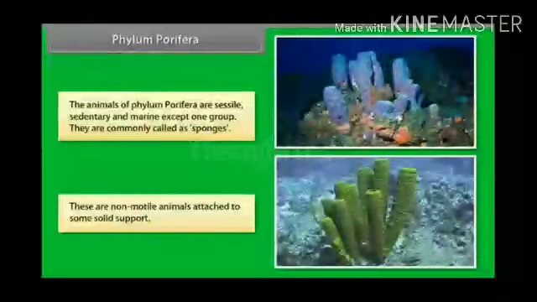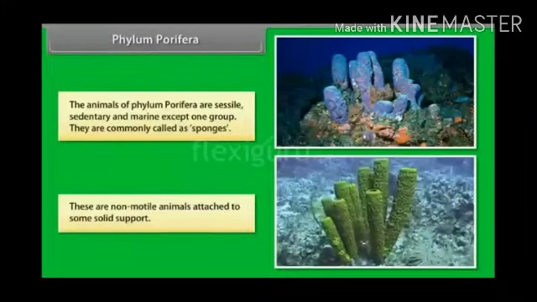Phylum Porifera. The word Porifera means organism with holes. These are non-motile animals attached to some solid support. There are holes or pores all over the body. These lead to a canal system that helps in circulating water throughout the body to bring in food and oxygen. They are commonly called sponges and are mainly found in marine habitat. Some examples are shown in the figure.